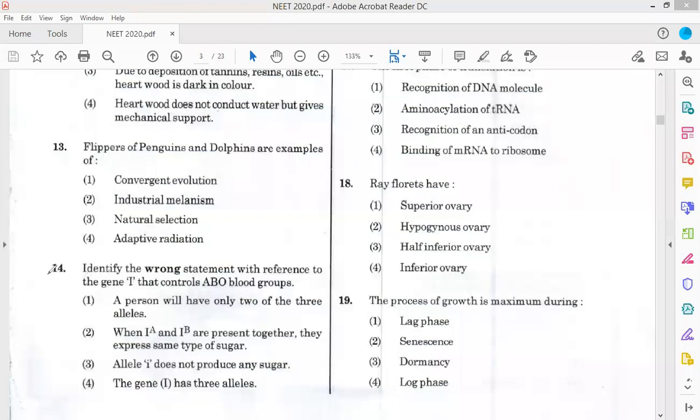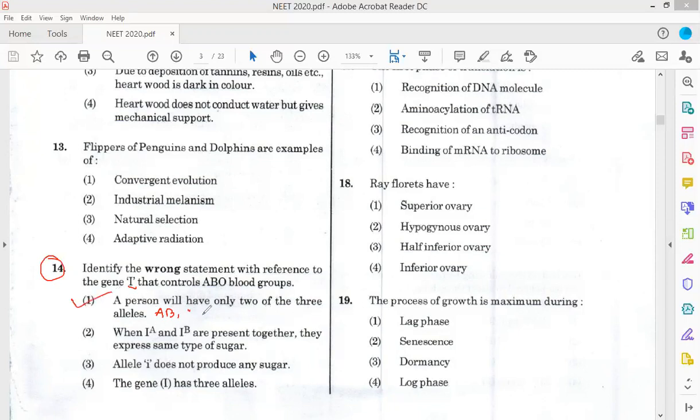Question number 14. Identify the wrong statement with reference to the gene I that controls ABO blood group. Now, ABO blood group is an example of multiple allelism, and a person will have only two of the three alleles.